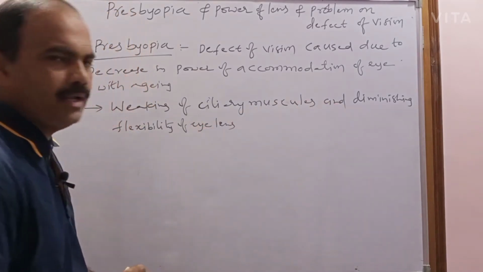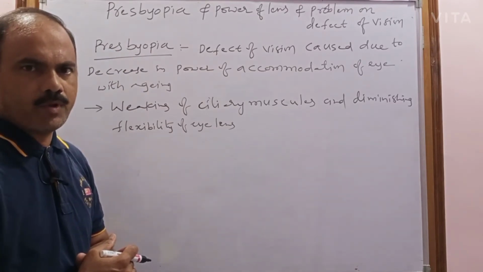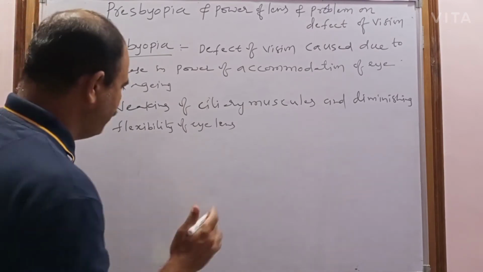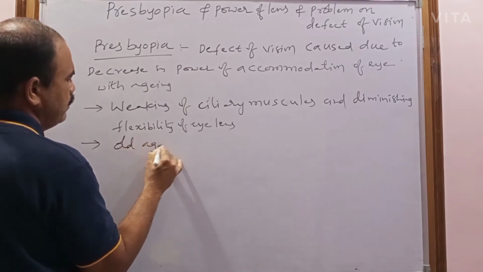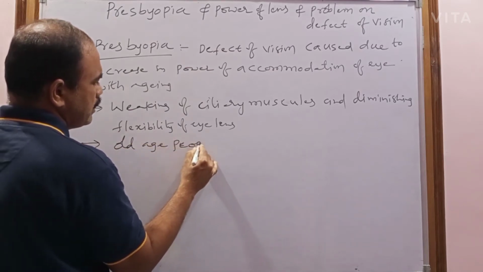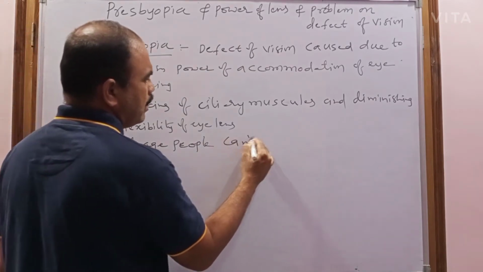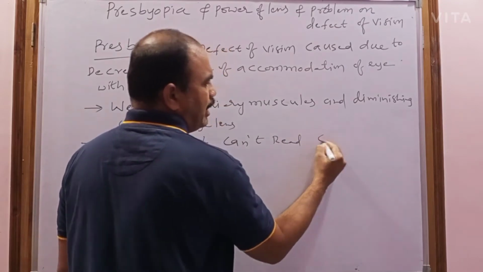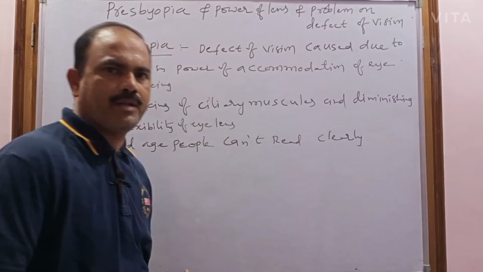This generally occurs in old age people. Due to that, they cannot read clearly and comfortably. So generally this occurs in old age people, because of which they cannot read clearly as well as comfortably.